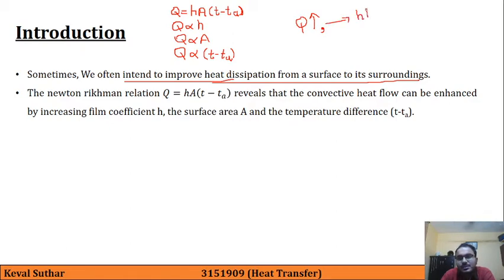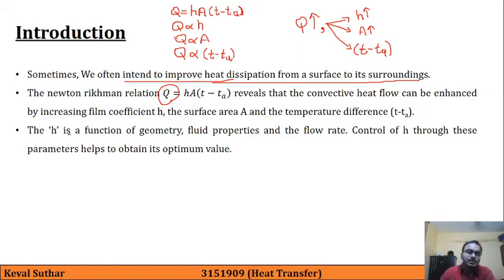The second way is that capital A can be increased, and the third possible way is that T minus T_A can be increased. So mathematically these are three possible ways in which we can increase the heat transfer rate Q. Now we will see how we can improve these three values one by one.